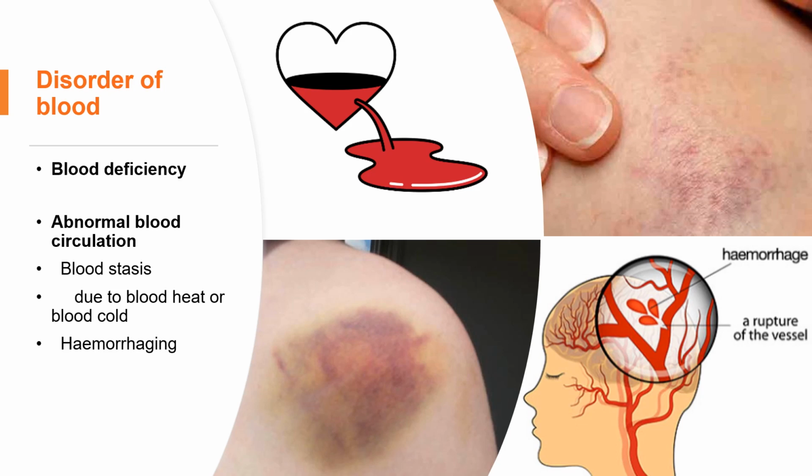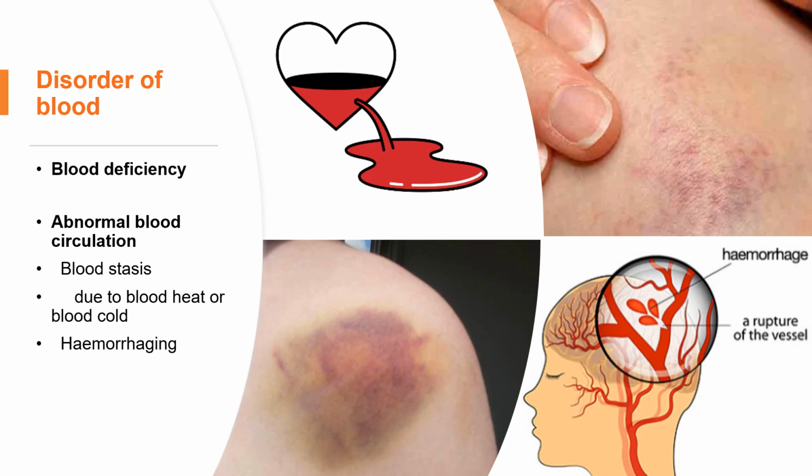Firstly, blood is one of the most important substances in our human body. We studied the importance of blood in the previous chapters on essence, qi, and blood. We know that blood provides nutrition for our human body.